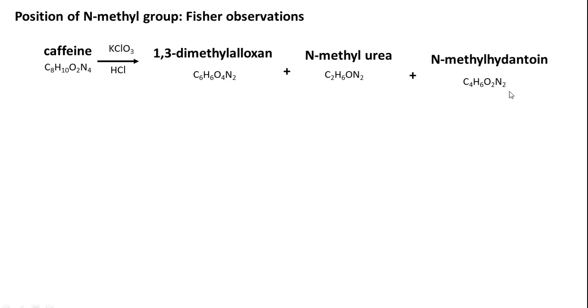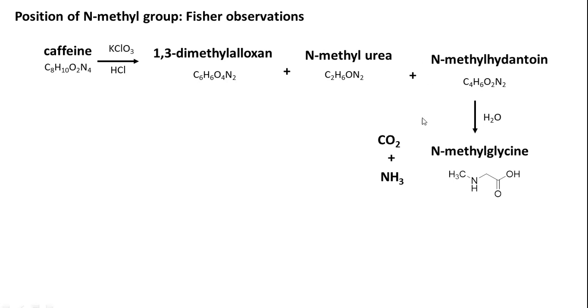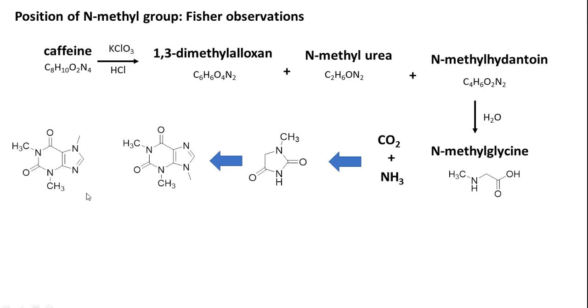Because they didn't know the structure of N-methyl hydantoin, they did hydrolysis of N-methyl hydantoin to obtain N-methyl glycine, one compound at that time, along with 1 mole of carbon dioxide and 1 mole of ammonia. This observation made them realize that a 5-membered ring like this can be there in the structure of N-methyl hydantoin.